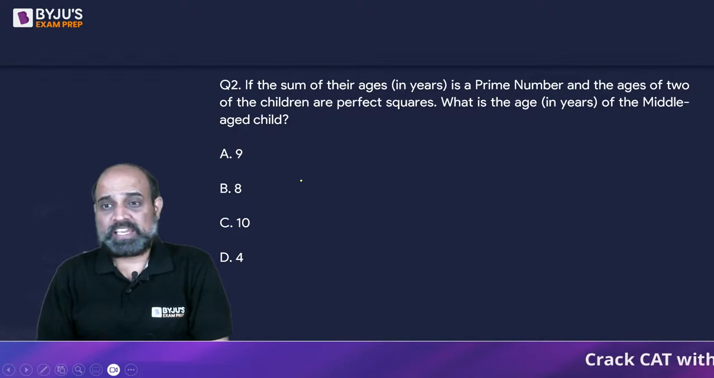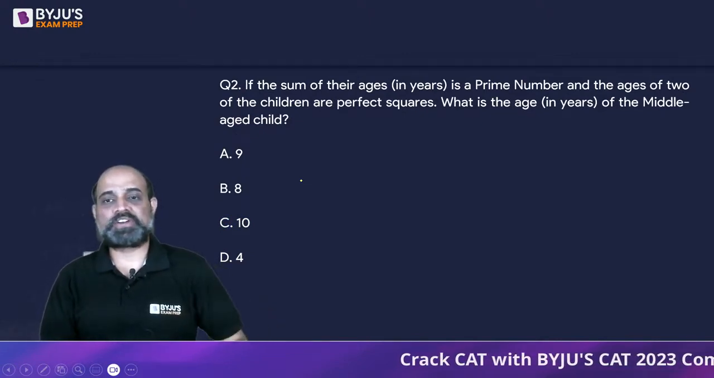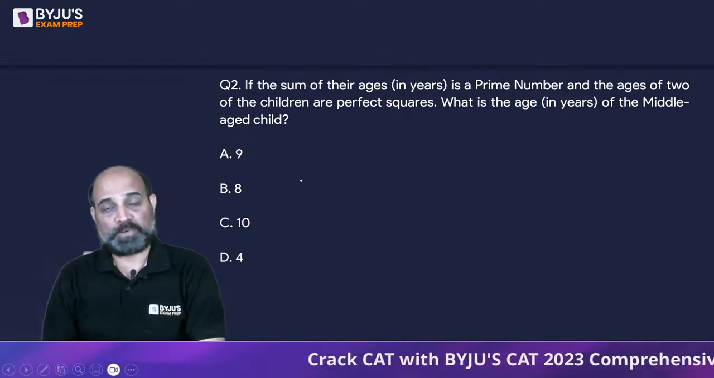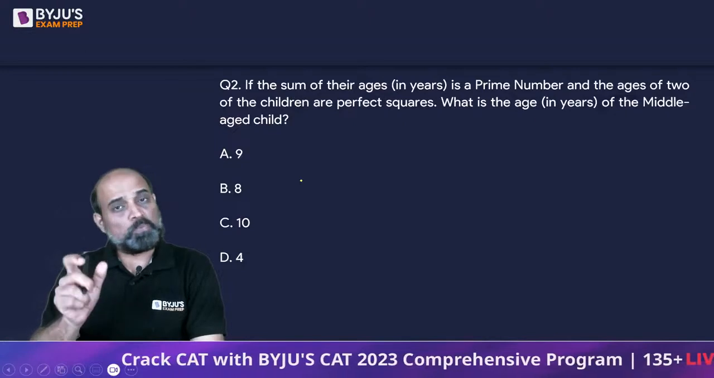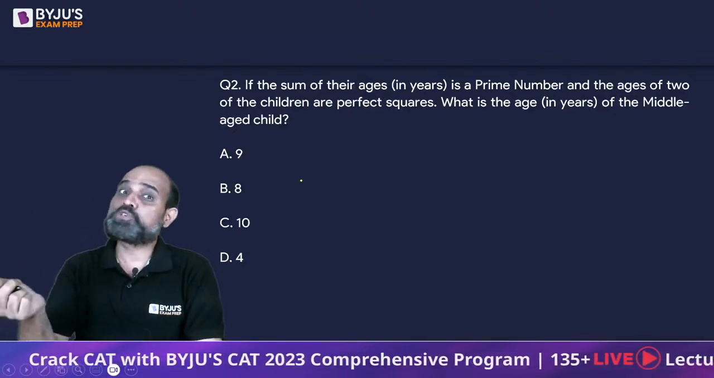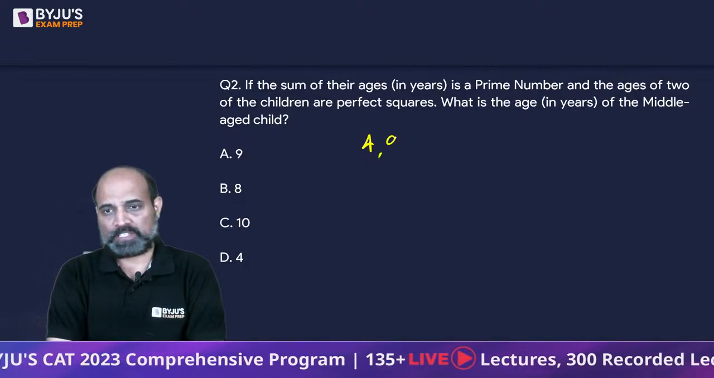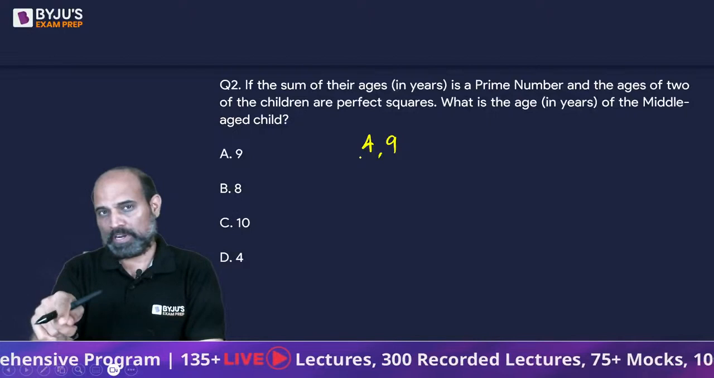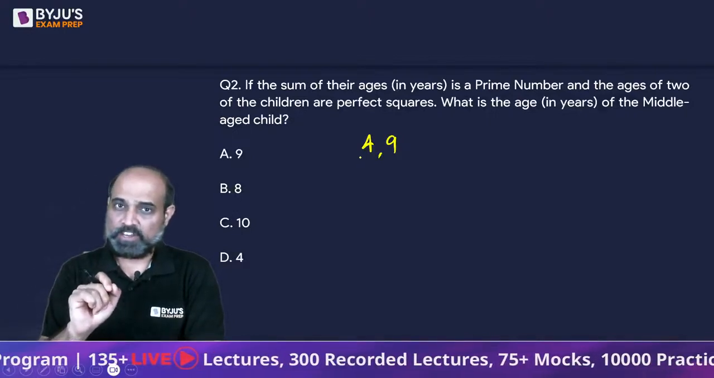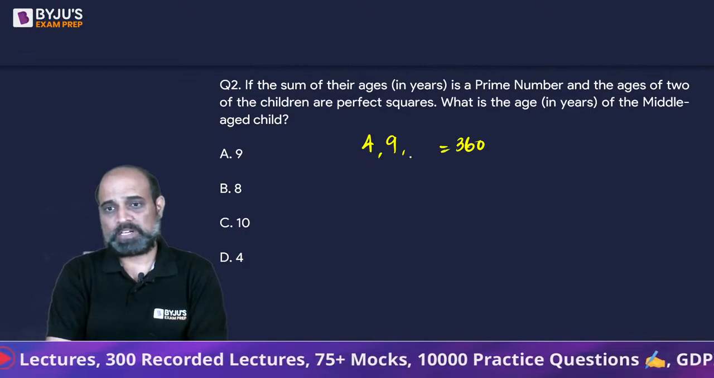If the sum of their ages in years is a prime number and the ages of two of the children are perfect squares, what is the age of the middle-aged child? So the smallest perfect square above 2 years is 4. Next perfect square we have is 9. So we have these two. Now if you look at the product, it's 36 right now. We need the product to be 360 if we have to multiply the three numbers.